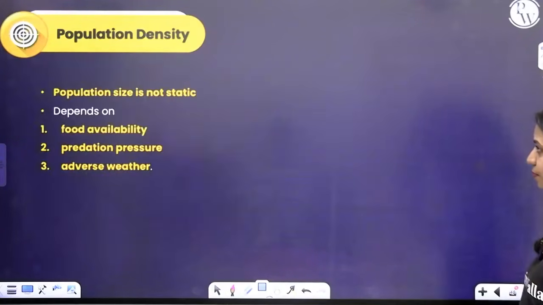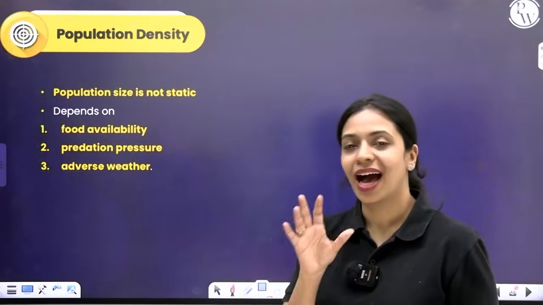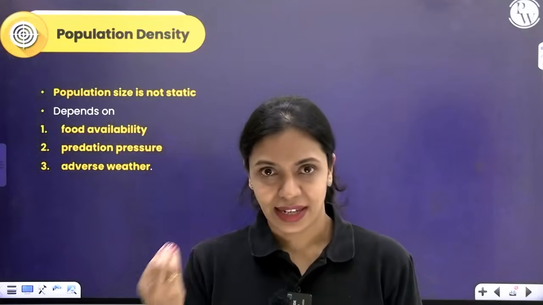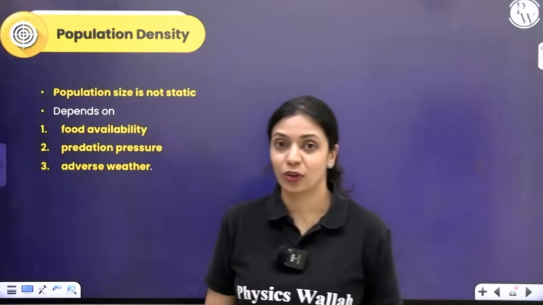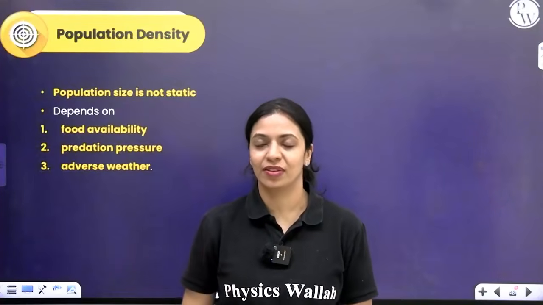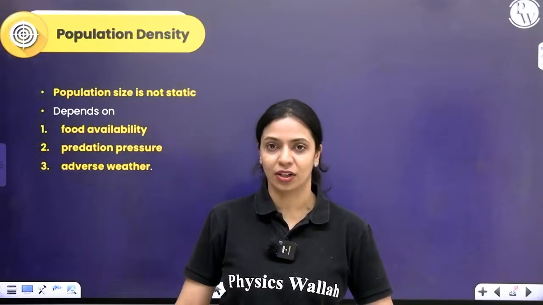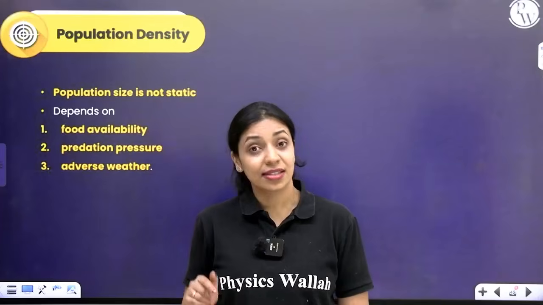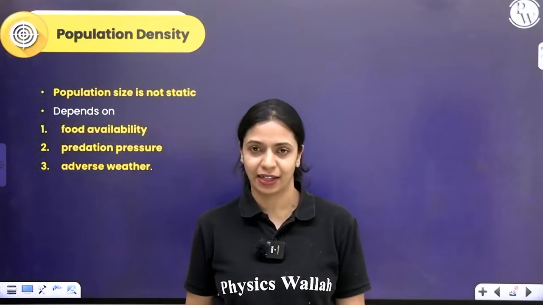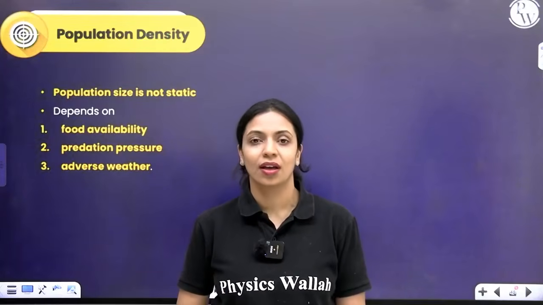All right. Now let's talk about how population density is not stable. Population density, let's say I've measured it with respect to numbers. I'm talking about human population in my street, whichever street I'm living in. Today morning I measured, it was like 300 people, let's say. Okay, is this 300 number going to remain constant throughout? Not really. It's not a static parameter. It is going to change.